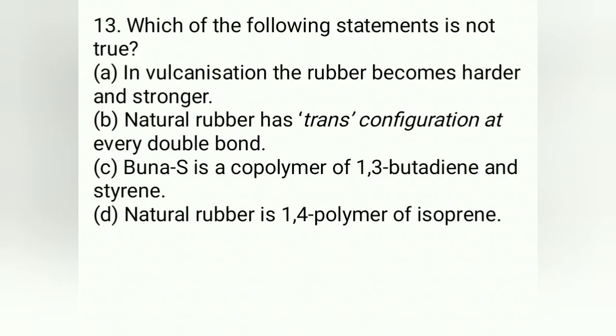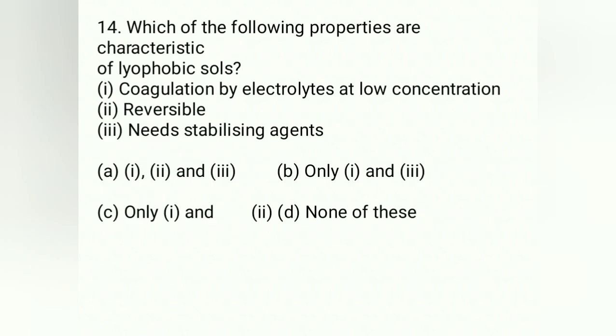13th one, which of the following statements is not true? Remember, vulcanization makes rubber harder is correct, but natural rubber has cis configuration at every double bond. Hence trans is wrong in this case. The answer is B. 14th one, which of the following properties are characteristics of lyophobic sol? So coagulation is correct, reversible is wrong because that is lyophilic sol, needs a stabilizing agent is correct. Hence the answer for this question is only 1 and 3.